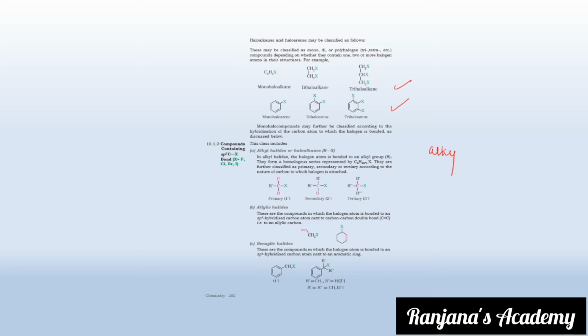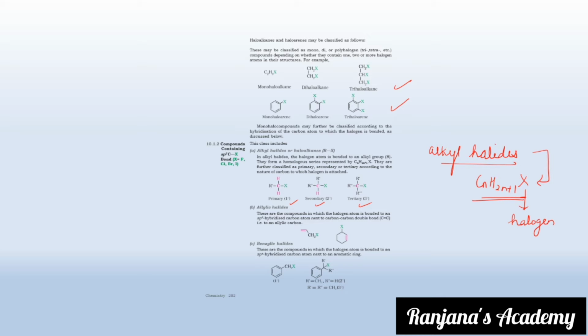So what are alkyl halides? Alkyl halides are those which have CnH2n+1X. This is the general formula of alkyl halides, where X stands for your halogen. They are further classified as primary, secondary and tertiary depending upon the number of groups which are attached to the main carbon.